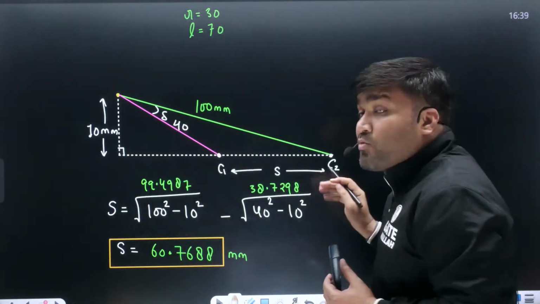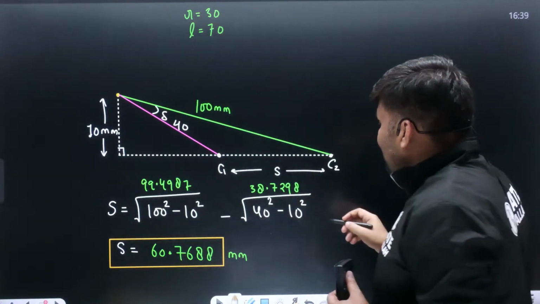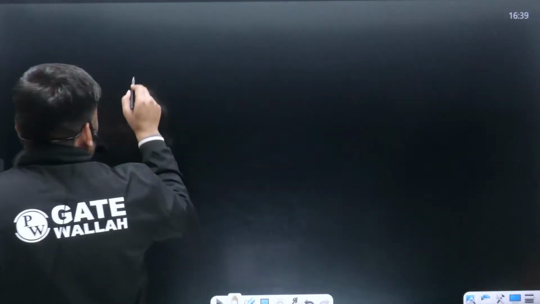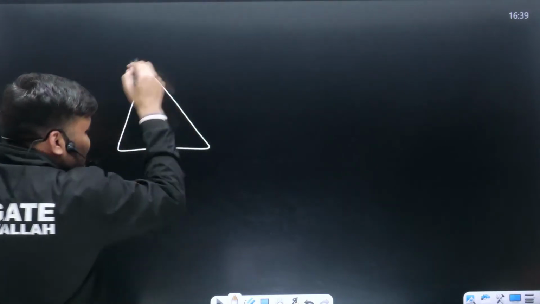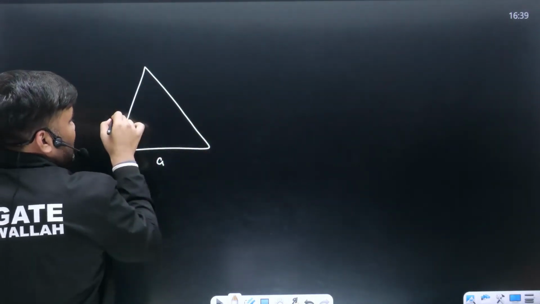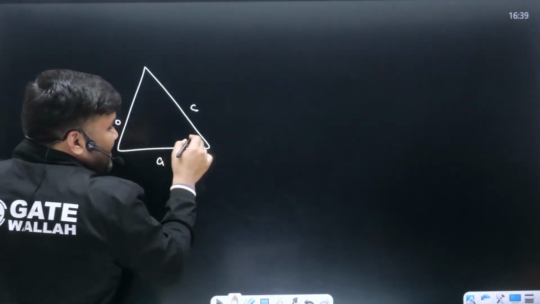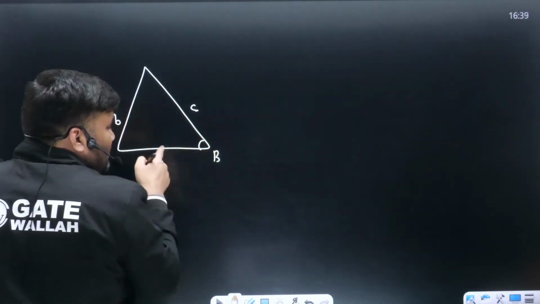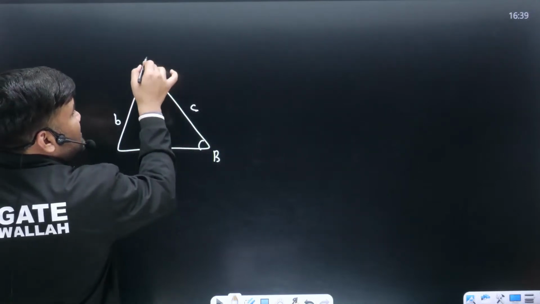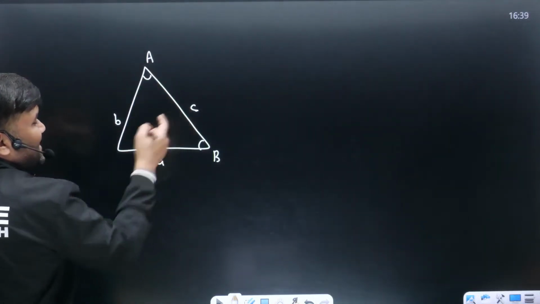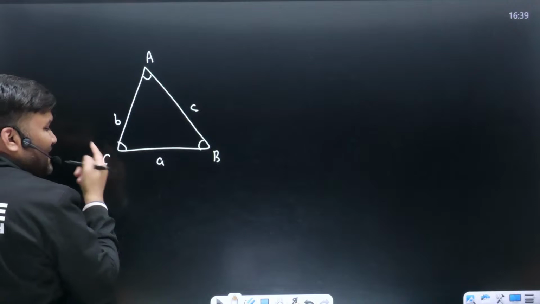Can I write? From the cosine rule. I hope you must know the cosine rule. A triangle is given. This is side A, this is side B, and this is side C. The angle opposite side B is angle B, the angle opposite side A is angle A, and the angle opposite side C is angle C.